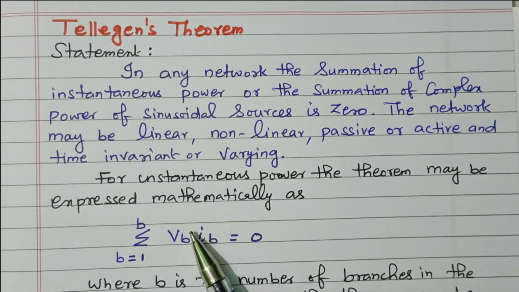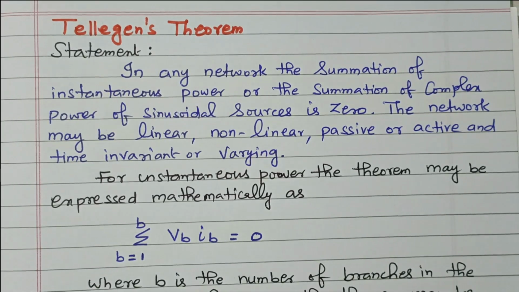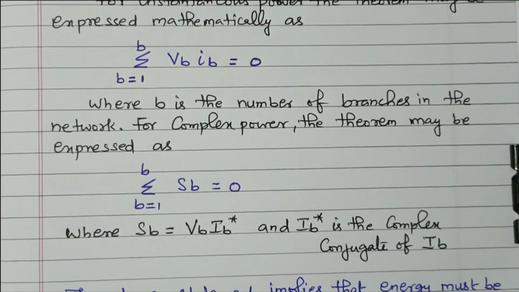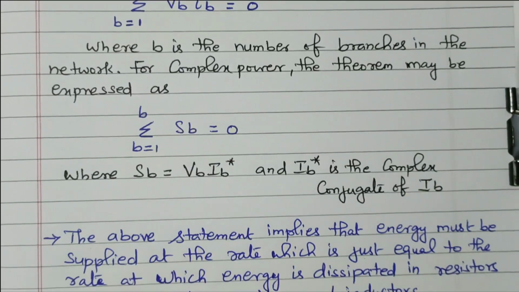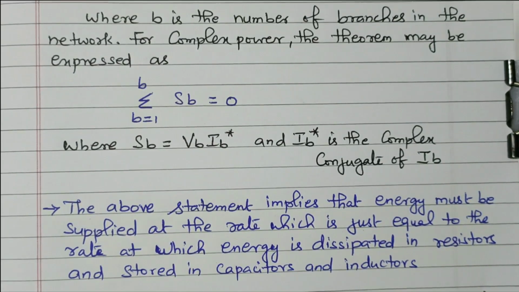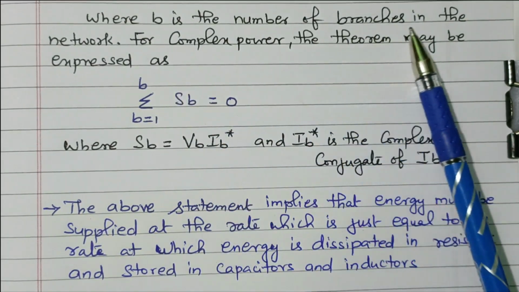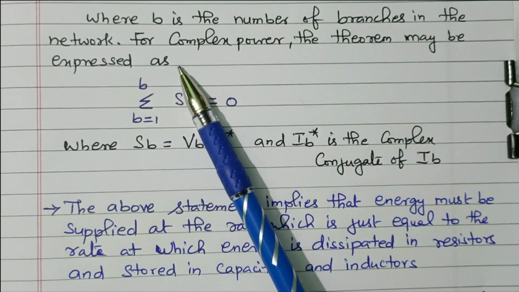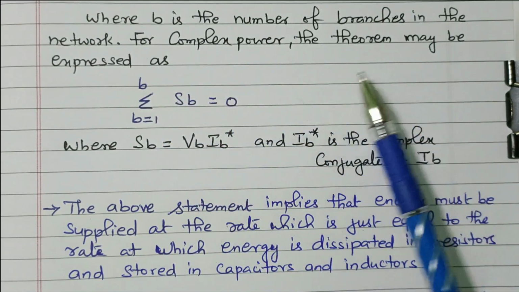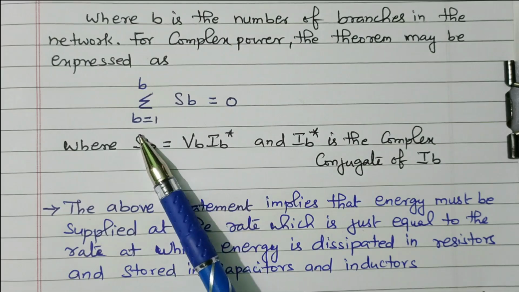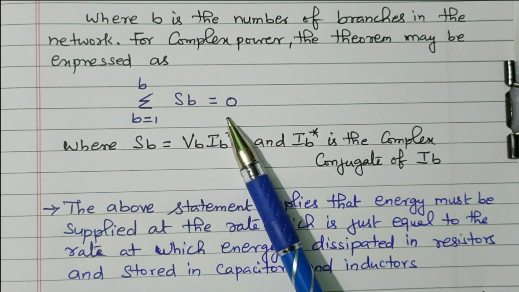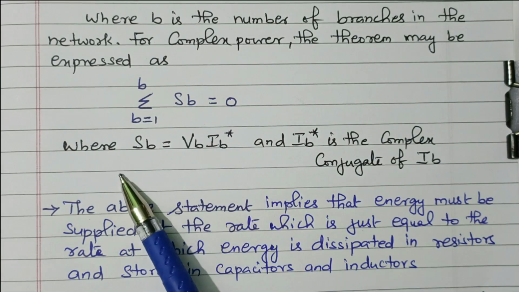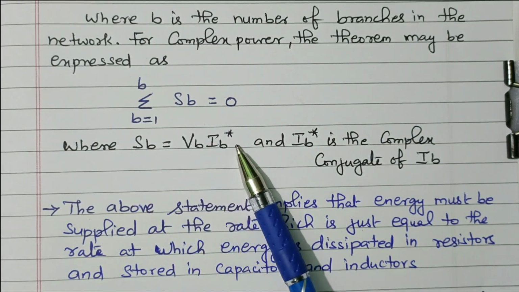That is the statement. In case of complex power, the expression will be different, where B is the number of branches in the network. For example, for complex power, the theorem may be expressed as the summation of b equal to 1 to B, SB equal to 0. What is that? SB is nothing but VB into IB star.